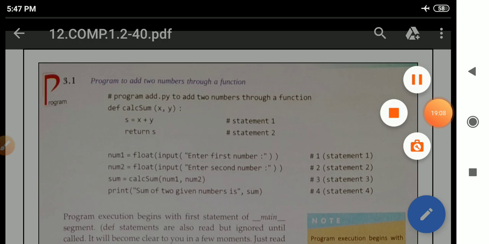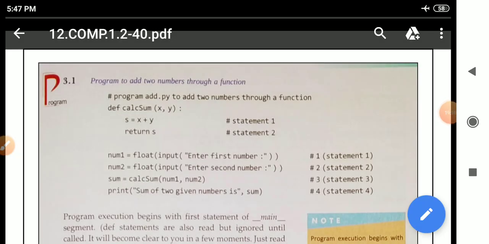See here, program number 3.1, a program to add two numbers through a function, means we have to add two numbers with the help of a function. The first line is a comment: program add dot py to add two numbers through a function.